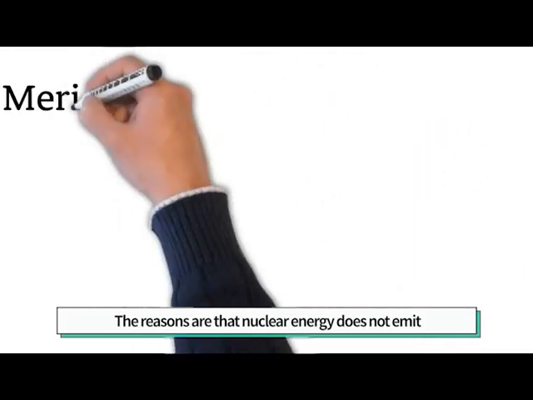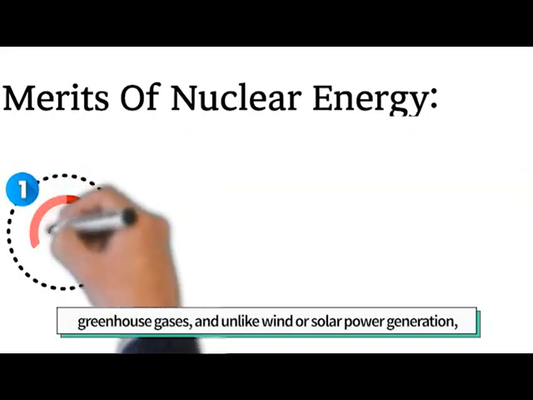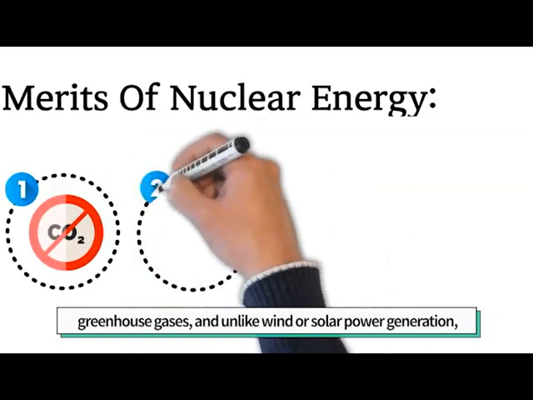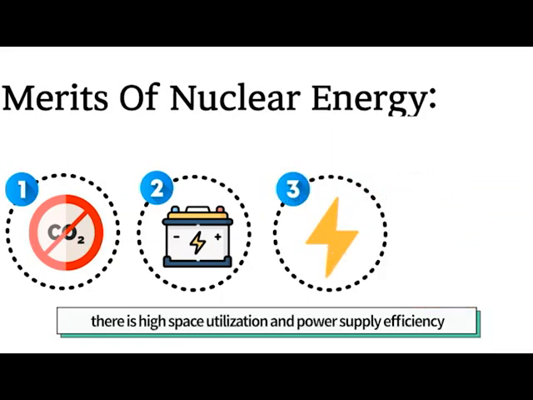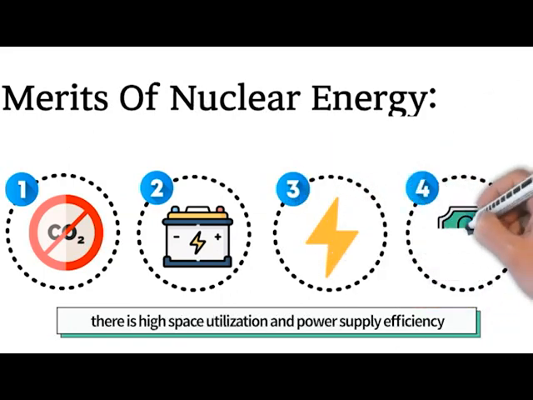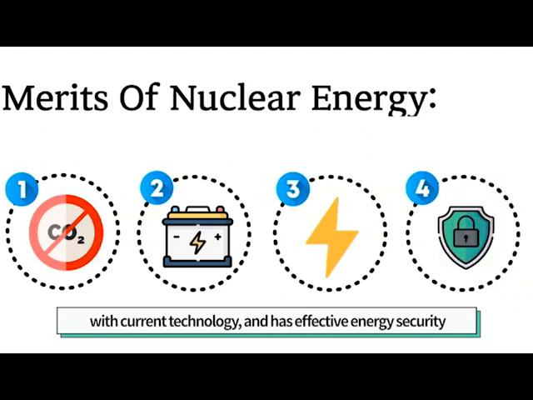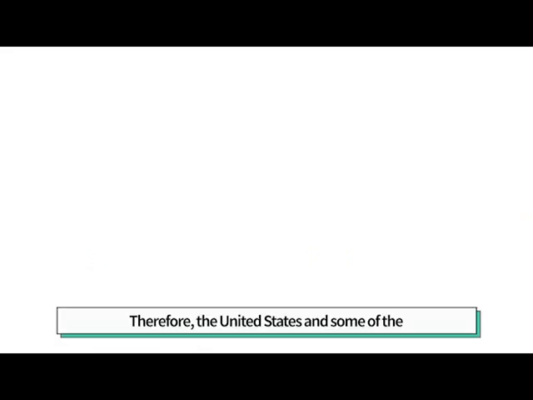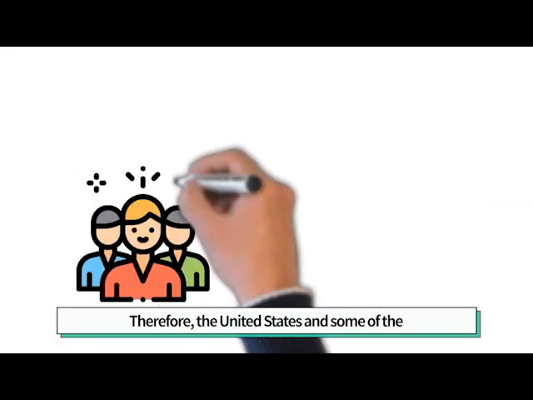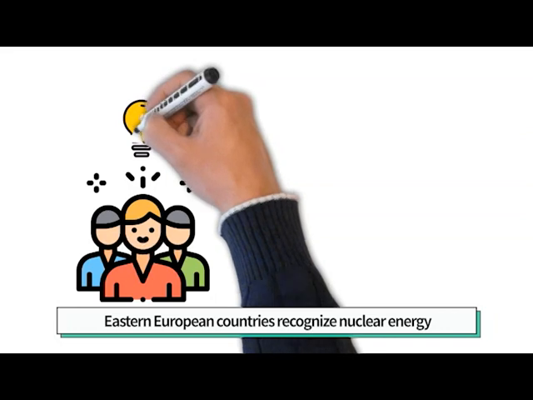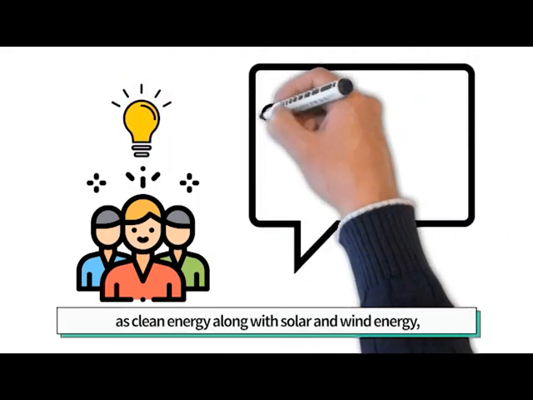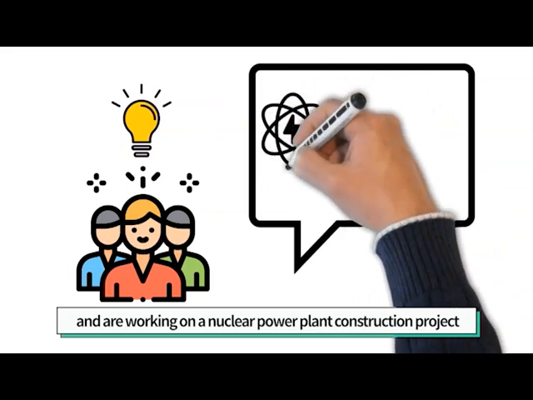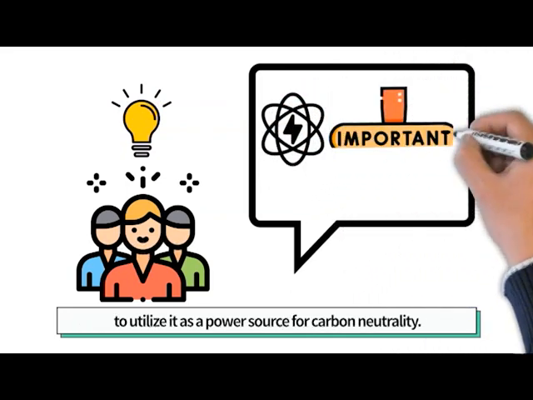The reasons are that nuclear energy does not emit greenhouse gases, and unlike wind or solar power generation, it can provide stable power. In addition, there is high space utilization and power supply efficiency with current technology, and it has effective energy security for the country's energy independence. Therefore, the United States and some of the Eastern European countries recognize nuclear energy as clean energy along with solar and wind energy, and are working on a nuclear power plant construction project to utilize it as a power source